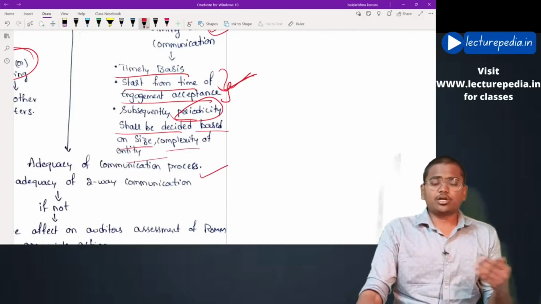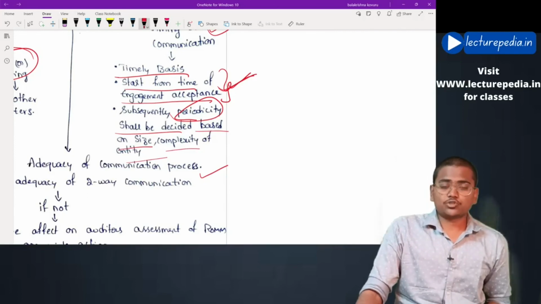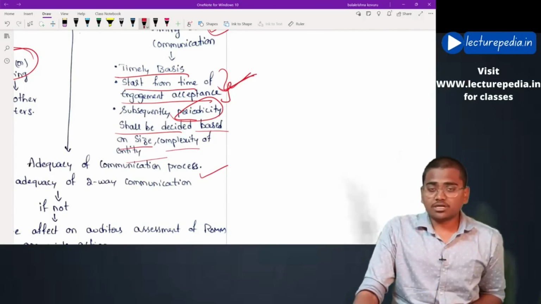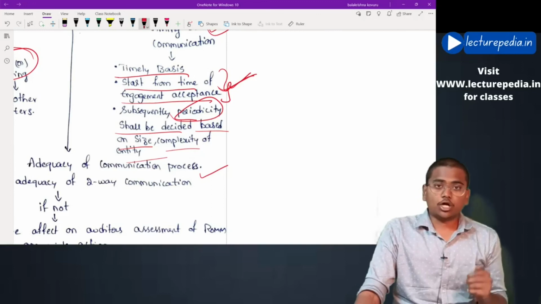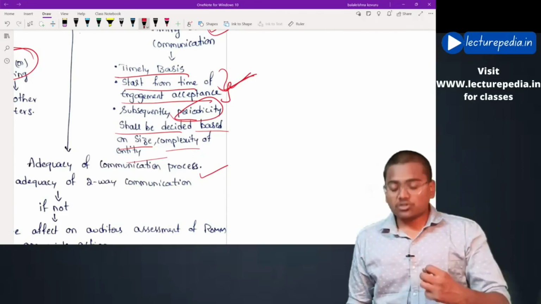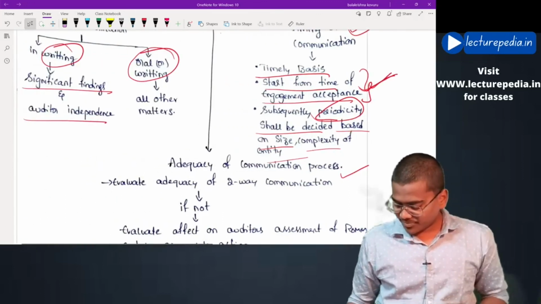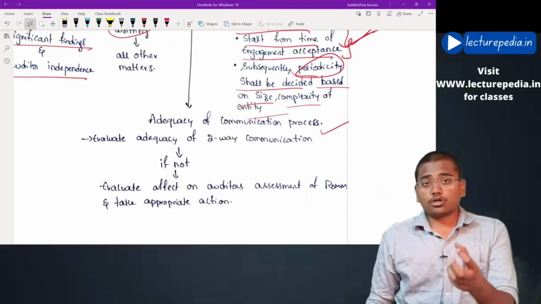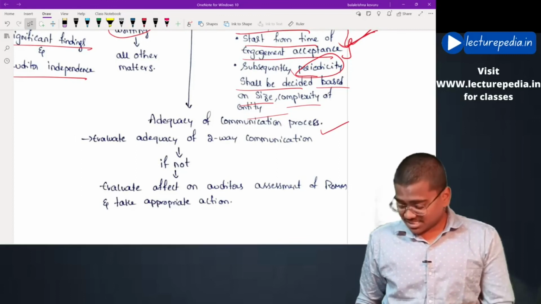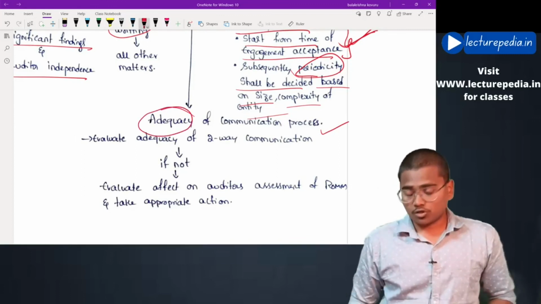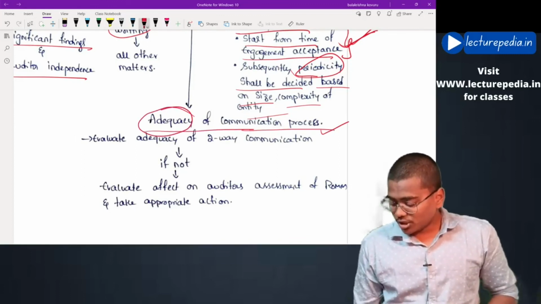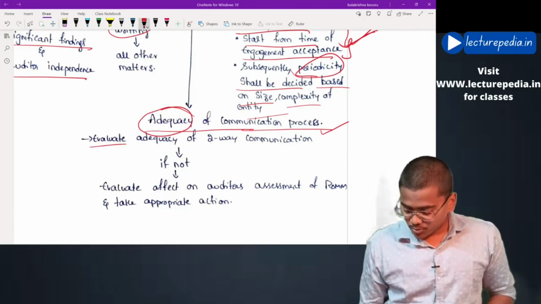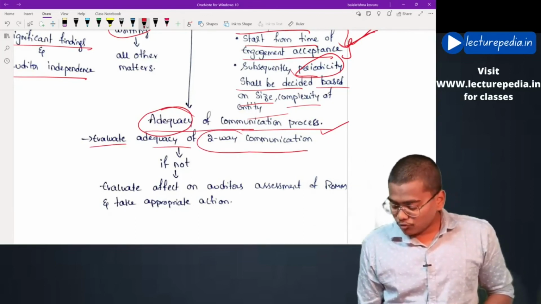The periodicity within which the matters have to be communicated to those charged with governance has to be determined by the auditor based on the size of the entity. Hope this is clear. Now, once these communications are made, the auditor should also evaluate whether these communications are adequate or not. See, adequacy of communication process: evaluate adequacy of two-way communication.